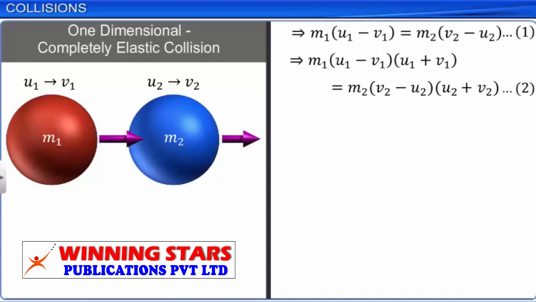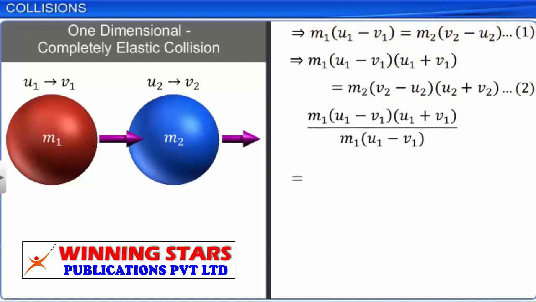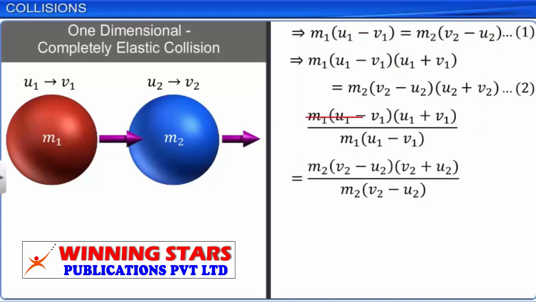Now, dividing equation 2 by equation 1 and simplifying, we get u1 plus v